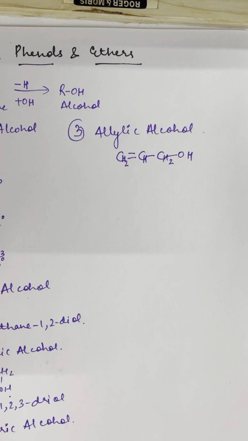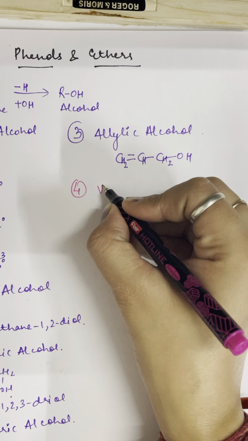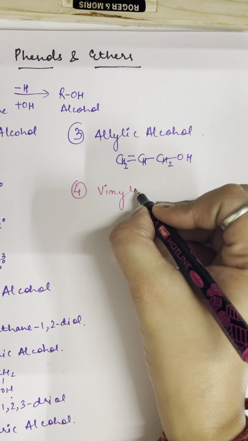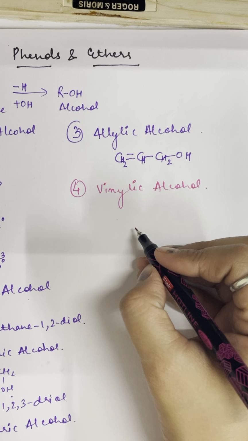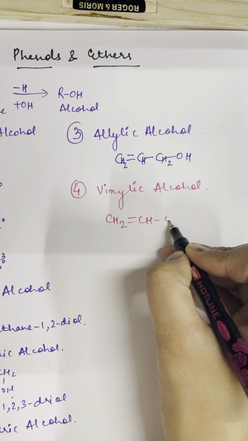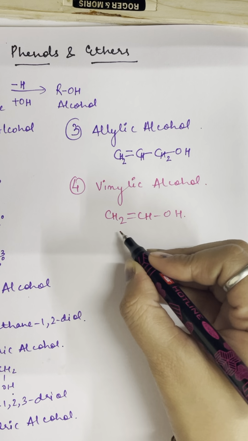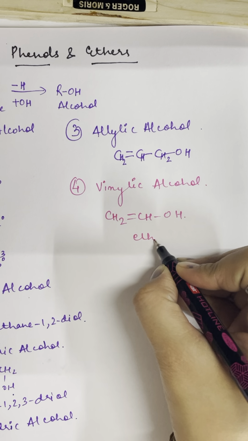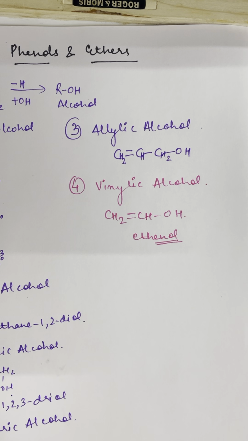Alright. So next we have vinylic alcohol. In vinylic alcohol, you can write CH2=CH-OH. If you write the name of this compound, it is ethenol. So it is an enol, and enol is very unstable. So enol cannot remain in this state.